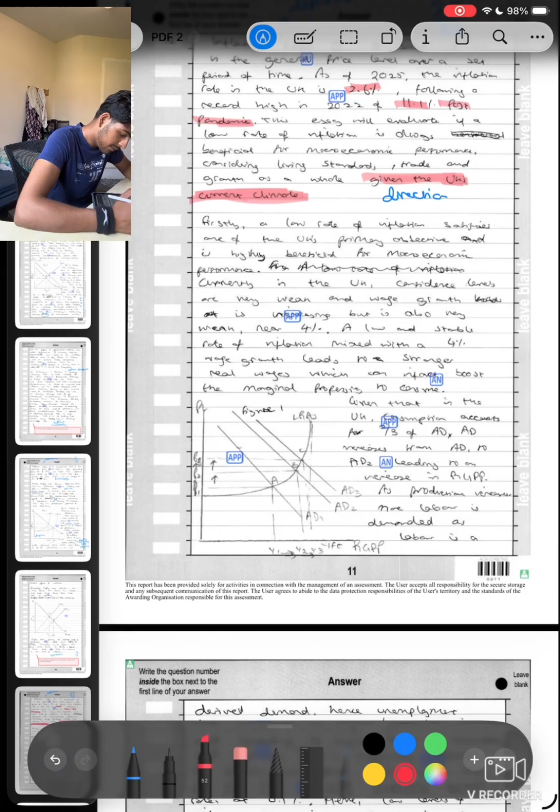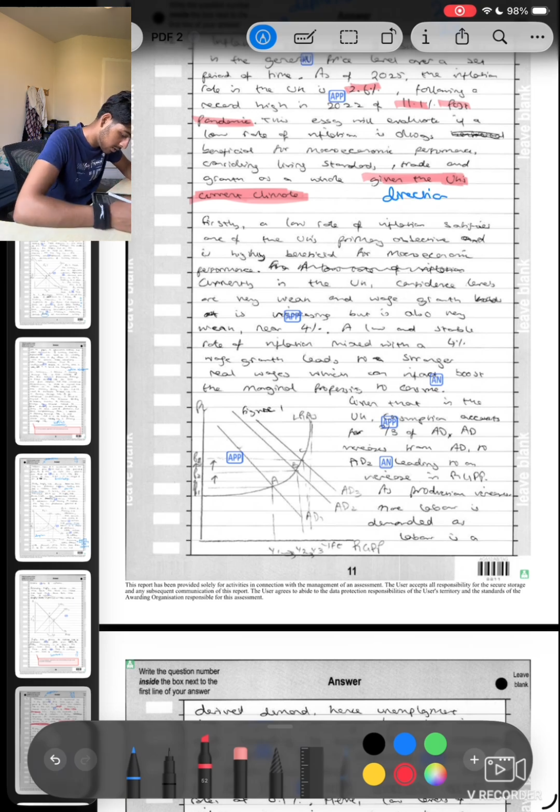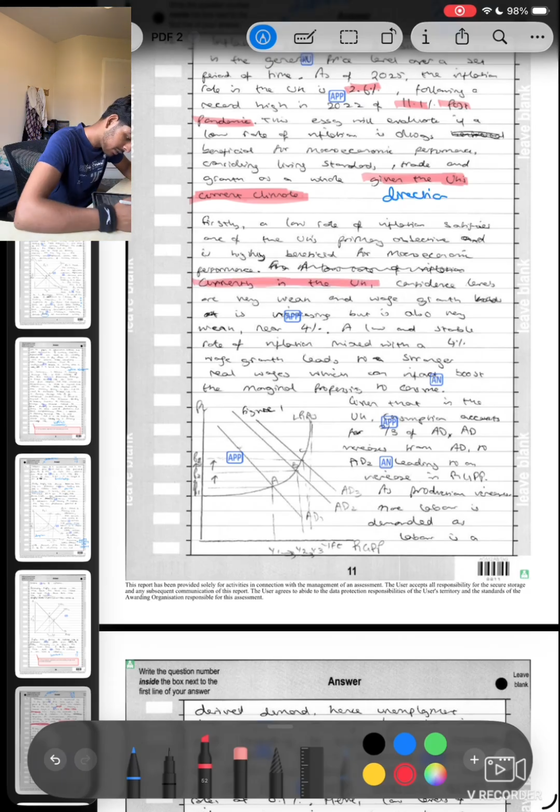Firstly, a low rate of inflation satisfies one of the UK's primary objectives and is highly beneficial for macroeconomic performance. Obviously, it satisfies basically every single country's macroeconomic performance, but just to zoom into a country. Currently in the UK, I'm talking about the climate. Why is this going to be significant? Confidence levels are weak and wage growth is increasing, but also at a very weak near 4%.